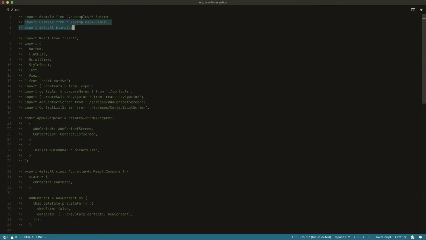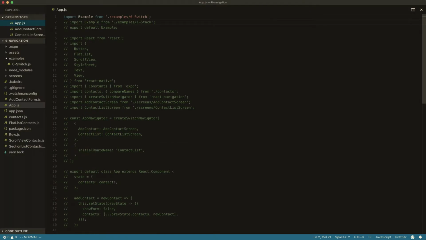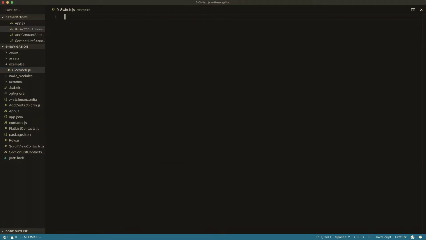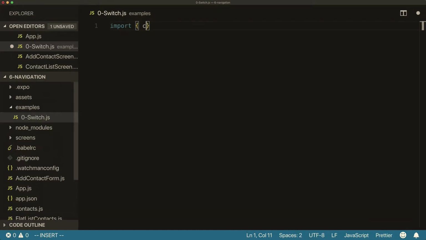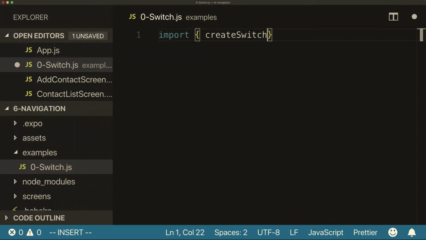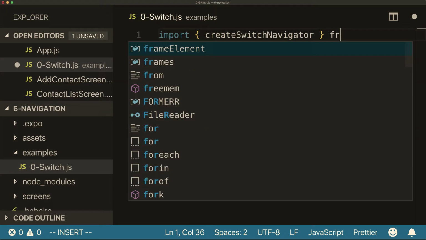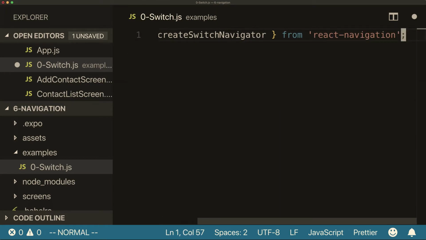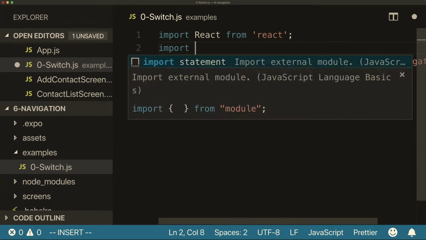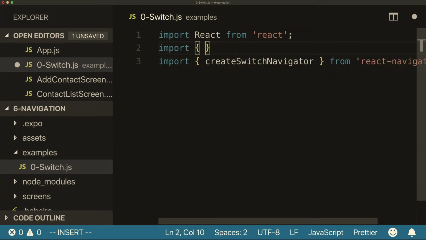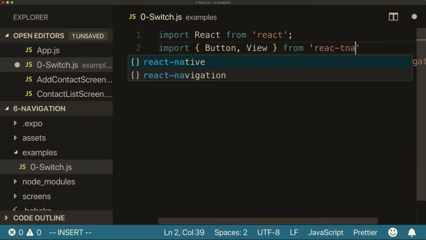Let's just open this up here. So loading this switch example, and I'm going to export the example from the root. And as we saw before, let's make that a lot bigger. Import createSwitchNavigator from React Navigation. And let's just add a couple other things: View, Button, View. So that's good, from React Native.